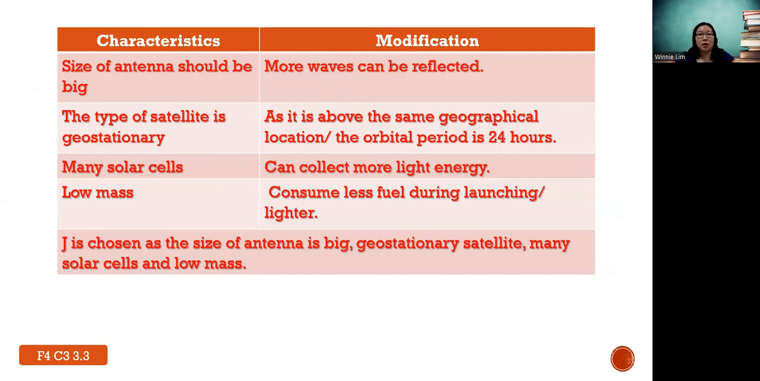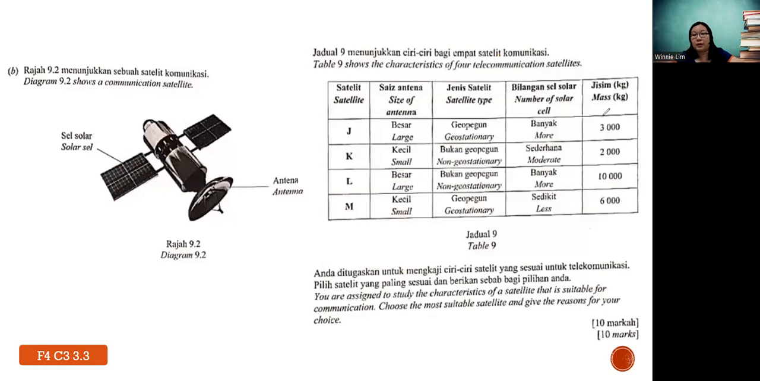And therefore you just say, you will choose J because the size of antenna is big, it is geostationary satellite, many solar cells, and low mass. This type of question, they request you to answer in a table form, and this is the way how you give your answer. If they are in terms of numbers like just now, the mass is 3,000 kg, you don't write the value, don't write number, you describe big or small. Of course, in certain cases you need to emphasize the value, because it is a must, but in general, because you justify the idea, you want it to be low or big.